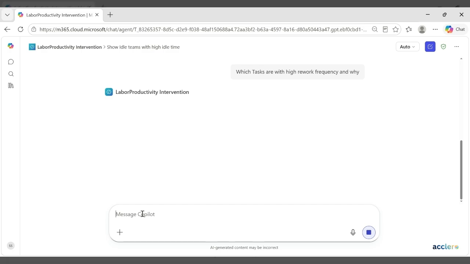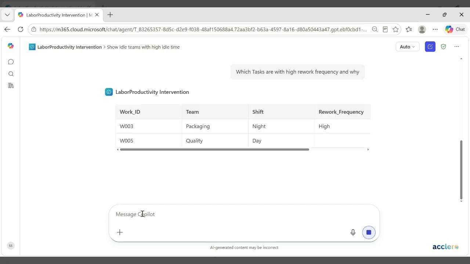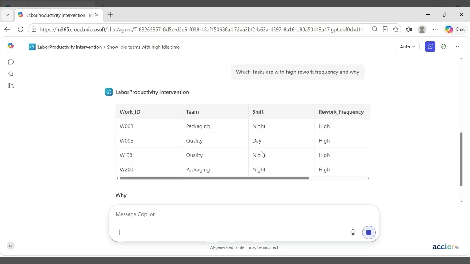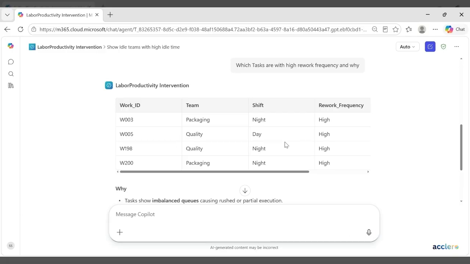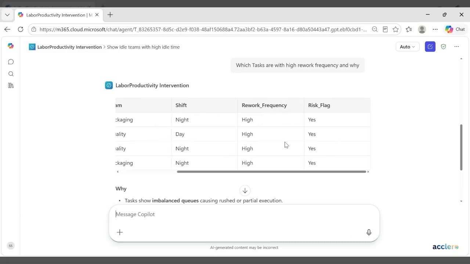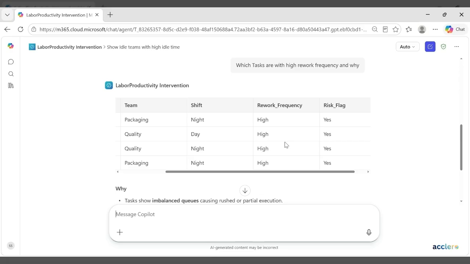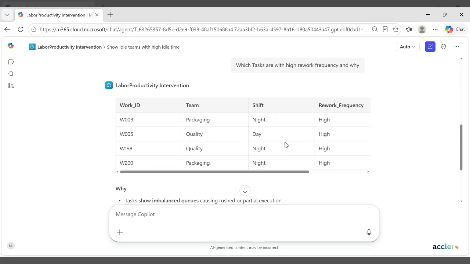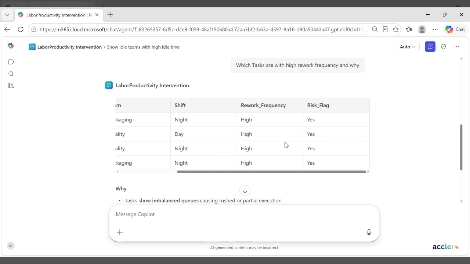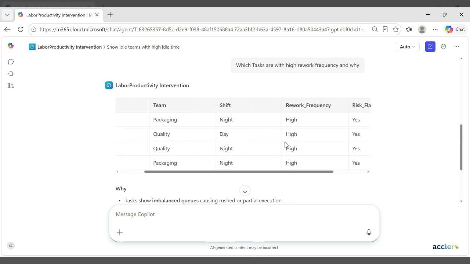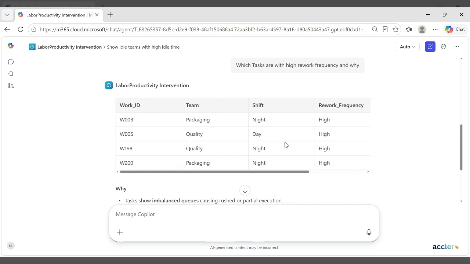Here I am asking the agent which tasks are with the high rework frequency and why. So here the agent highlights the tasks with the repeated rework frequency patterns. So these are the early indicators of the inefficiency that can quickly impact the productivity if it is not addressed early. So these tasks are flagged with the high rework frequency across the packaging and quality teams.